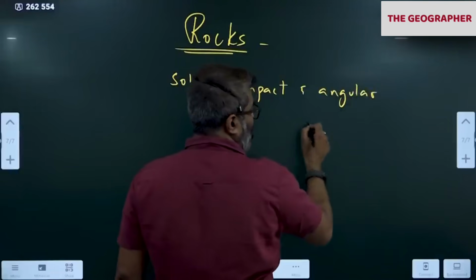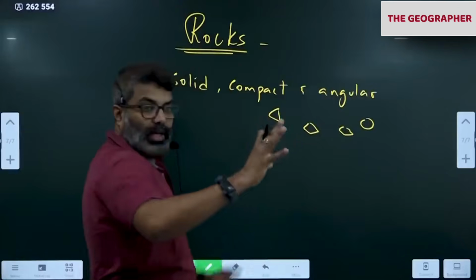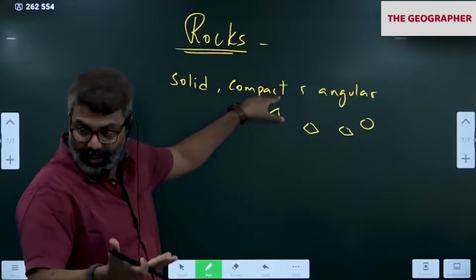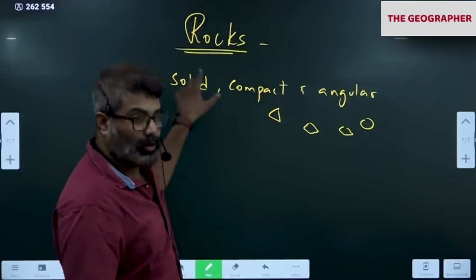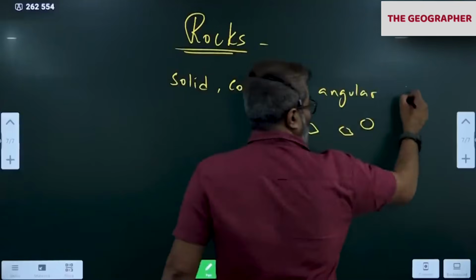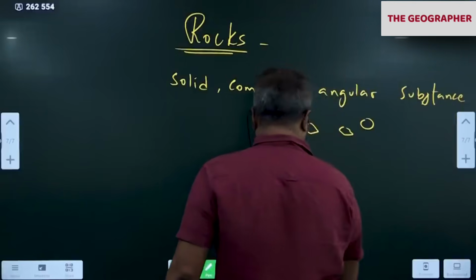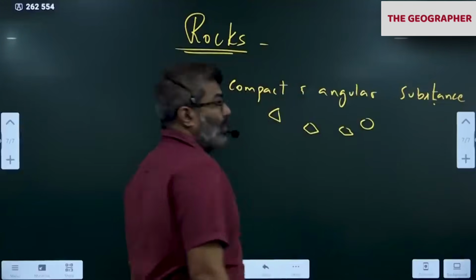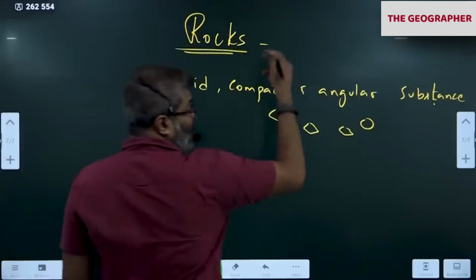Angular in shape. Angular means they have different shapes like this. They come in different shapes. They are solid. Compact means they are dense. If you put them in water, they will go down, almost all rocks except one. So you just remember: solid, compact and angular substance. Please remember, compact, solid, angular substance. What are they made up of?